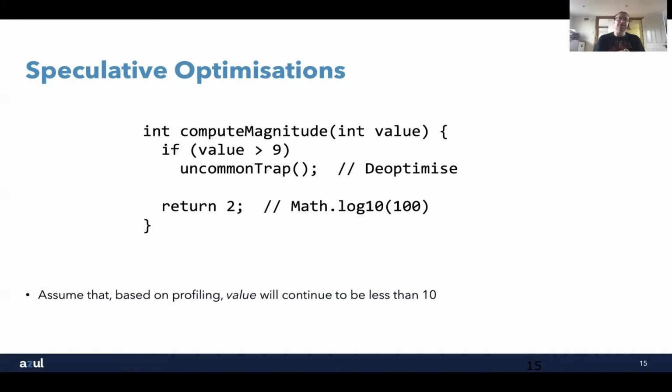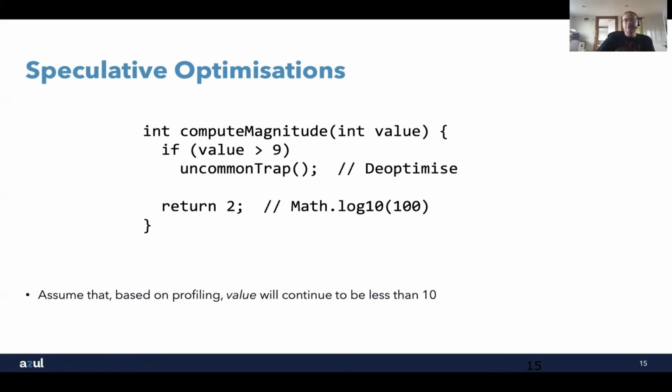And what that means is that we can say, let's assume that because the value hasn't been greater than 9 so far, in the future, that will also hold true. In that case, what we'll do is eliminate a lot of the code that we would have had to call. We can see here that we can recompile that based on this. We say if the value is greater than 9, then we have to call uncommon trap. Now, I'll come back to that in a moment.